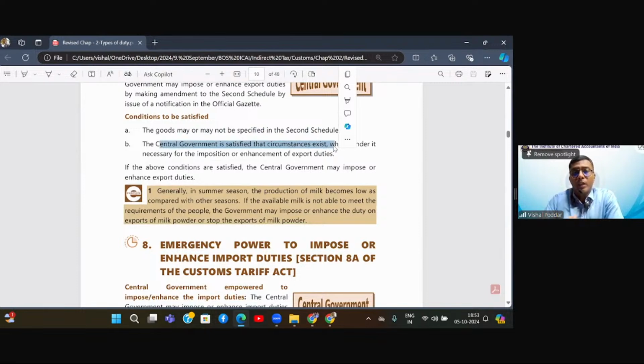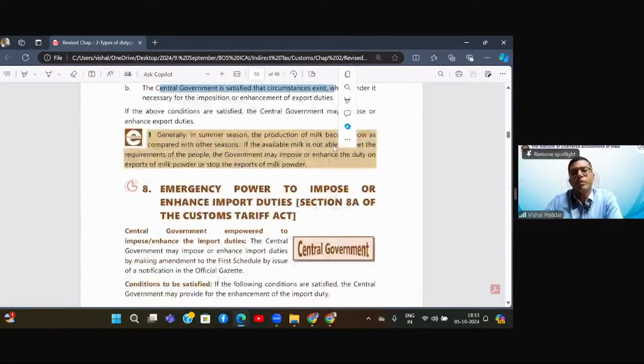And what are these circumstances? Let us say there is some scarcity in India. Like during COVID, we had imposed certain restrictions on export of mask, of PPE kits, because there should not be any scarcity in India. Same thing we did for the remdesivir medicine. So for similar reasons, wherever the government feels that they want to restrict something, but they do not want to completely ban it, they also want to control it or bring it down. Then what they do is they add extra tax. So they introduced export duty on that. This automatically will result in what? The value or the costing of the price of the goods will increase, and automatically their exports will reduce.